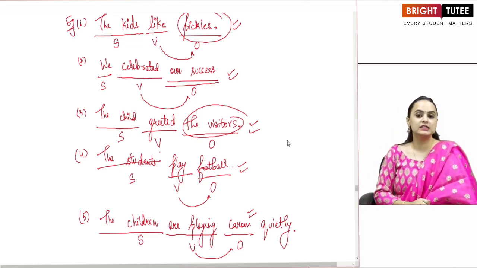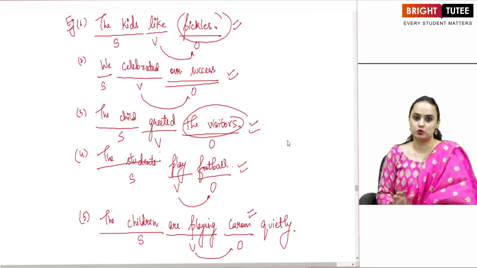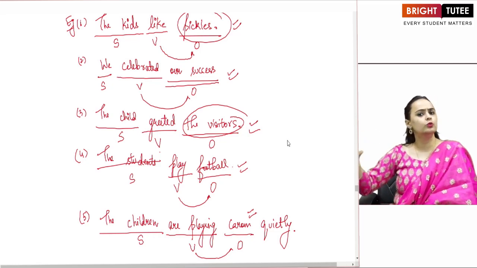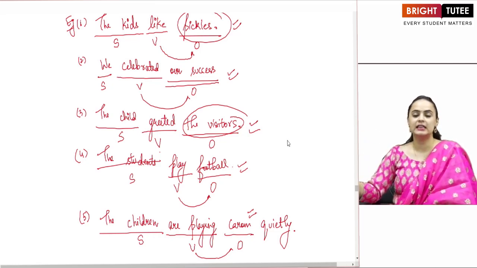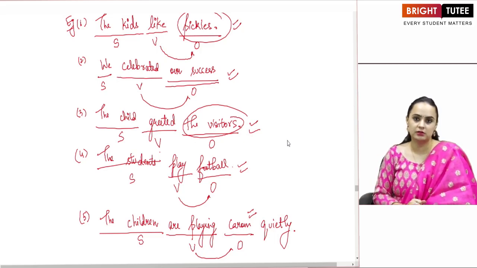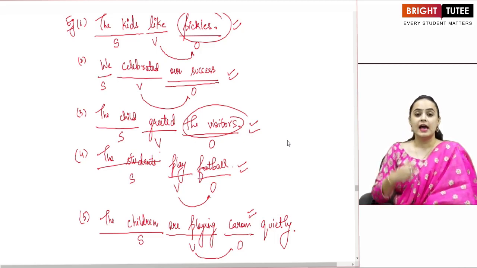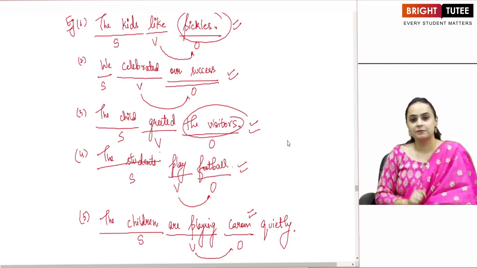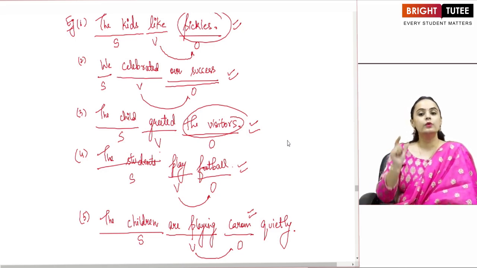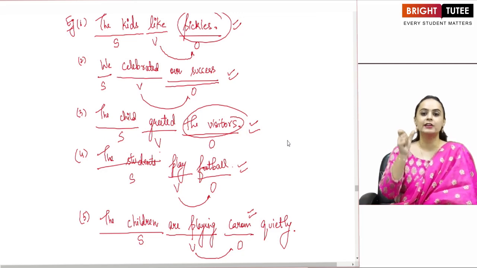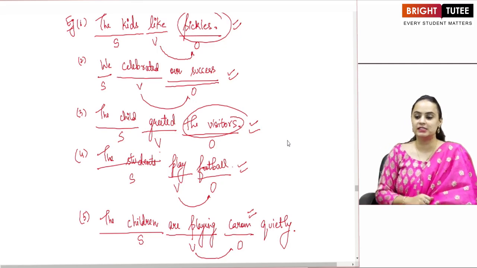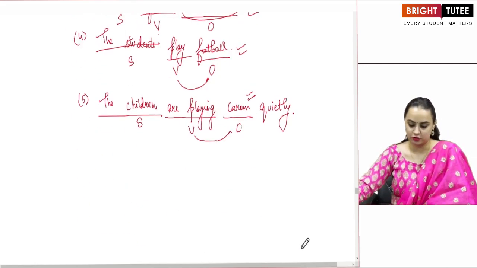Third, transitive verbs are always proper action words. And the linking words like is, am, are, do, does, have, has, such linking words are never considered as transitive. And the most important thing that I taught you, in order to identify whether the sentence is transitive or intransitive in nature, always put the question what and who in place of your object. If you get the answer, it is transitive, and if you don't, then it is intransitive.